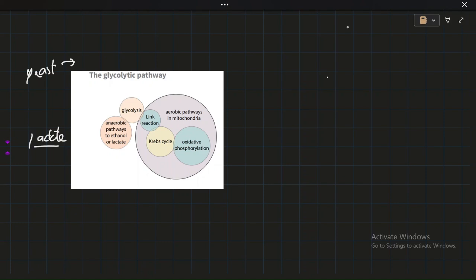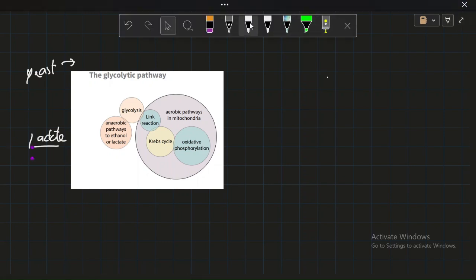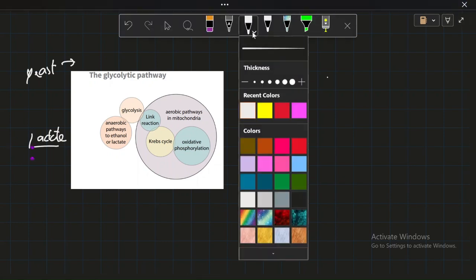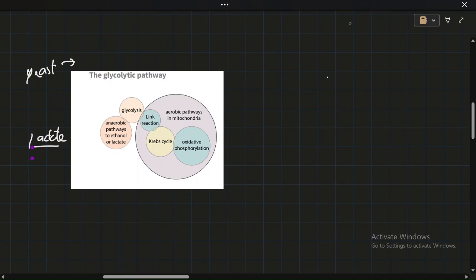And after glycolysis, we have the link reaction. So for anaerobic respiration, we go directly to ethanol or lactate, and this gives us energy in the form of NADH. I'm sorry, let me just write real quick on this. Yeah. For anaerobic metabolism, after we're done with glycolysis, what is the product of glycolysis? What do we get? We get pyruvate out of glycolysis, right?